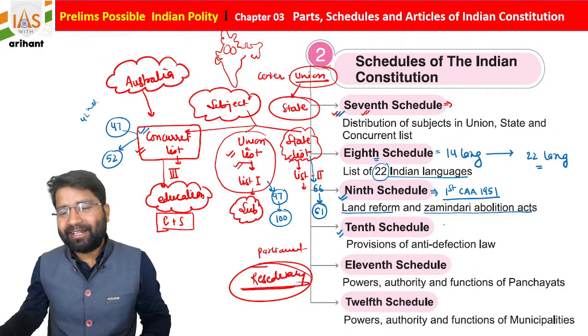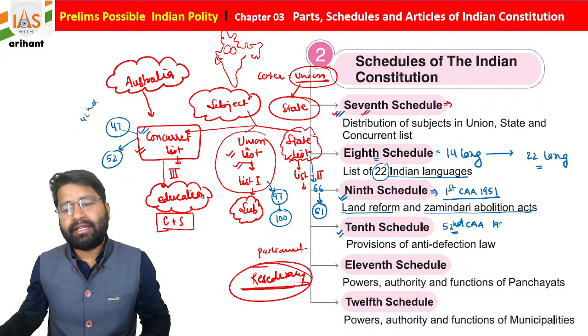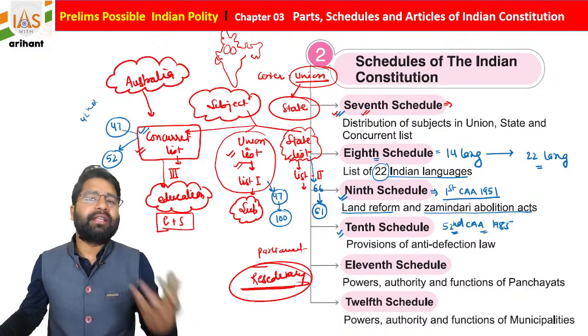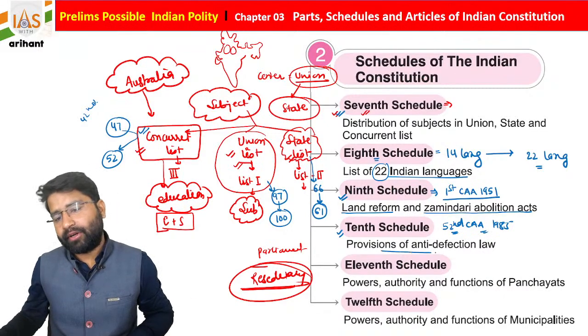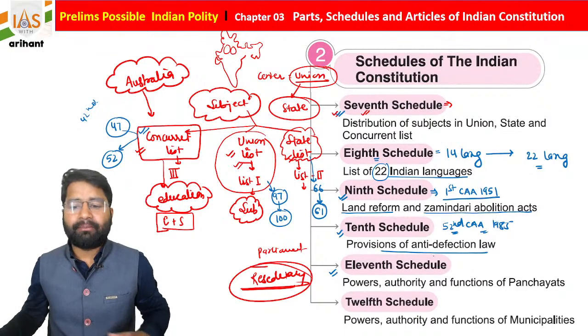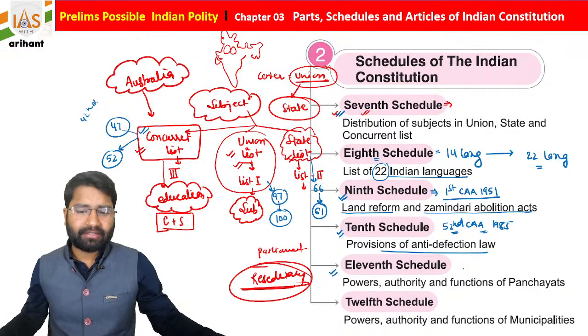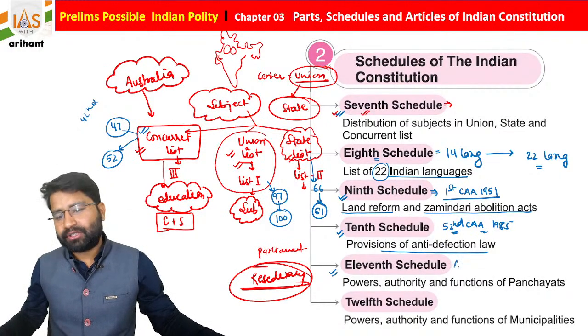So what you find under the 10th schedule of the Indian Constitution: the 52nd Constitutional Amendment Act took place in 1985, students, and this 10th schedule was added for anti-defection. The 11th schedule is connected with the panchayat, and the articles are important for this 11th as well as the 12th schedule. So I'm just writing here the article connected to or giving power to this.